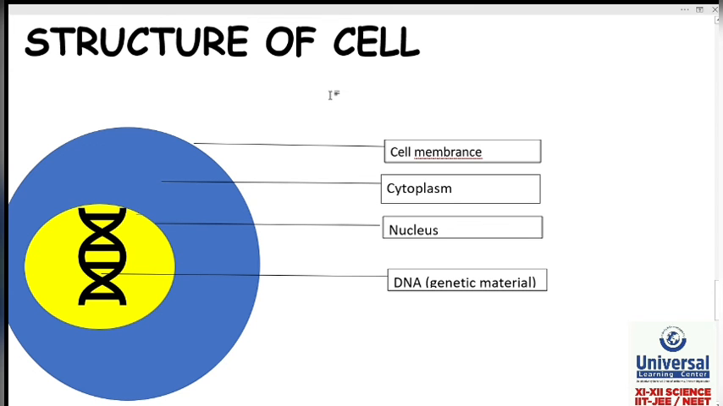Study cell structure in detail, you must be familiar with following four parts of cell. First, cell membrane. Second, cytoplasm. Third, what is this yellow structure, yellow part? Nucleus. And lastly, fourth, DNA, which is genetic material. Where is DNA located? DNA is inside nucleus.